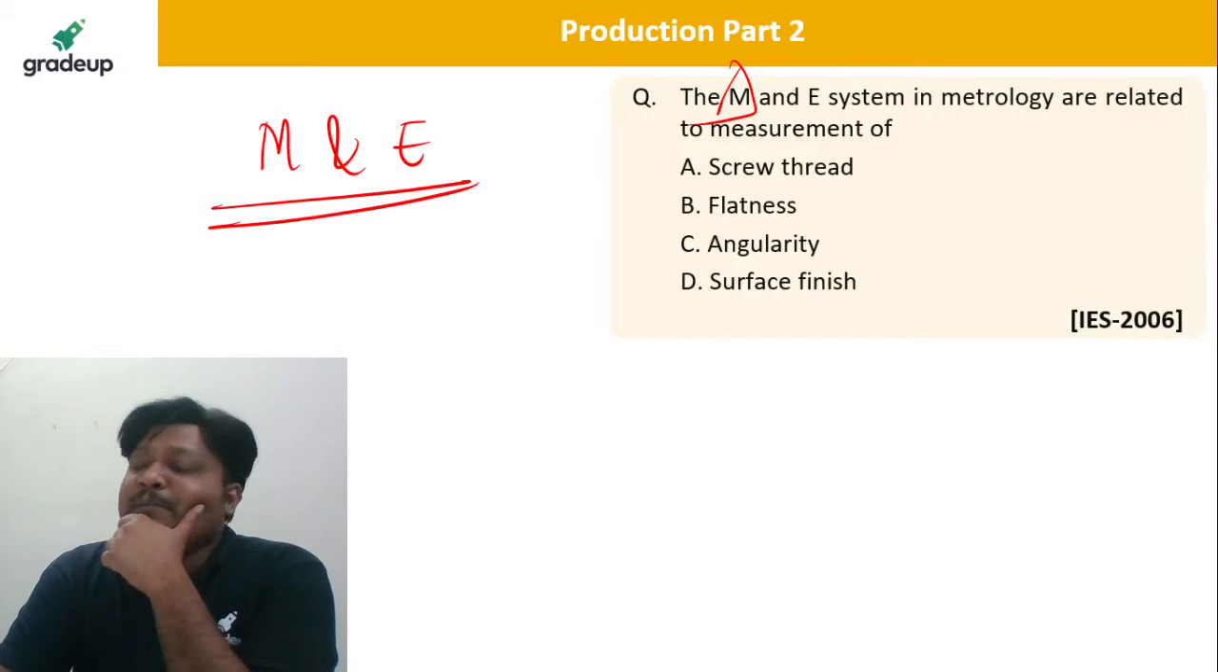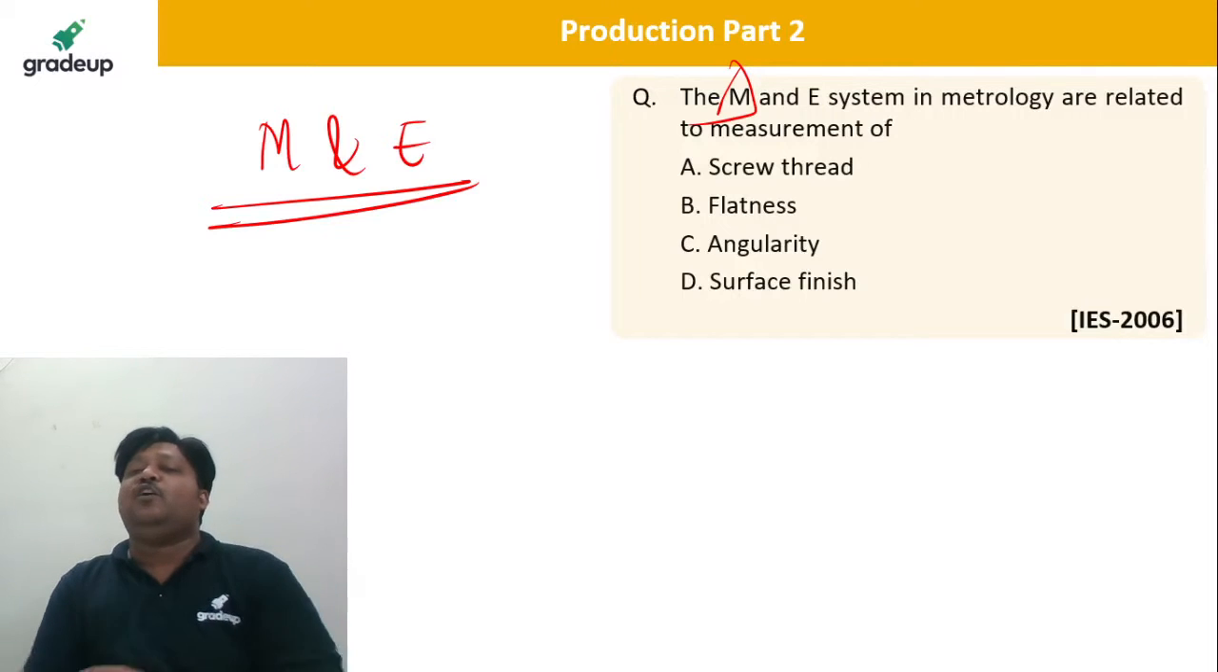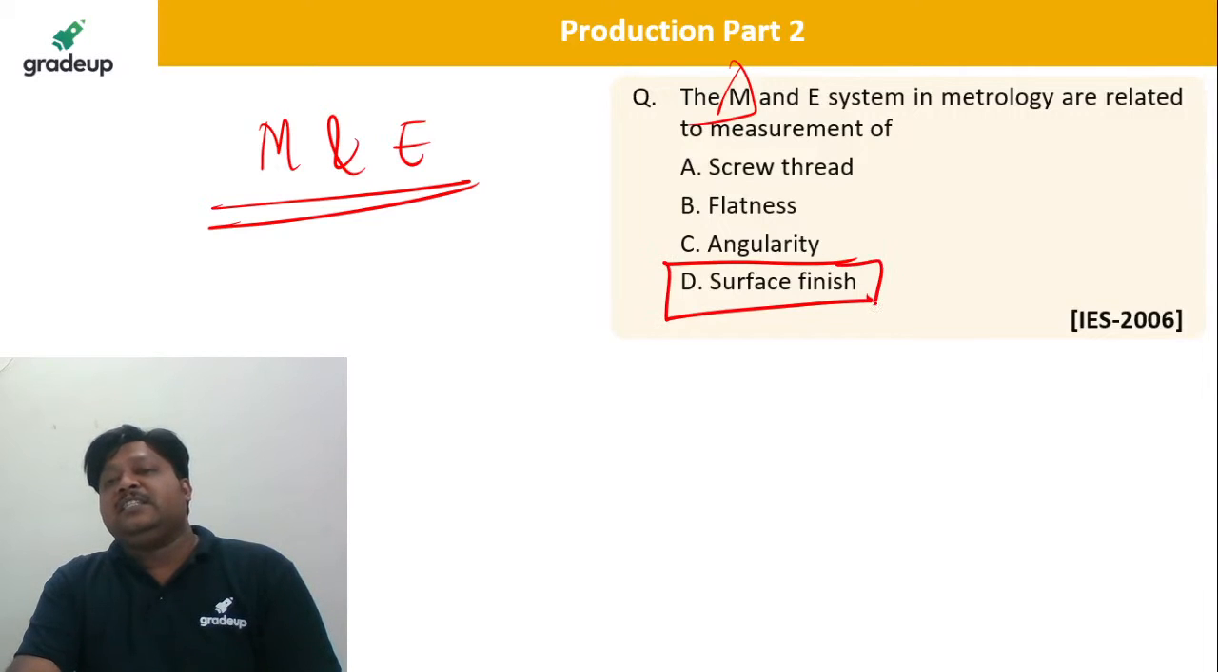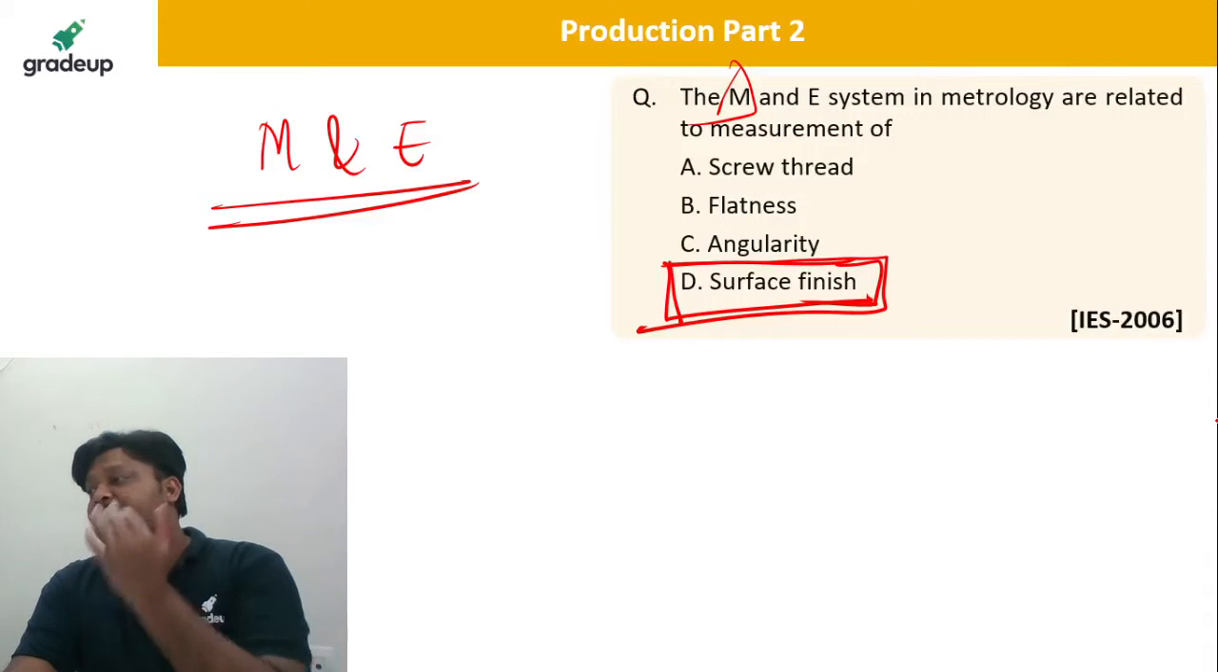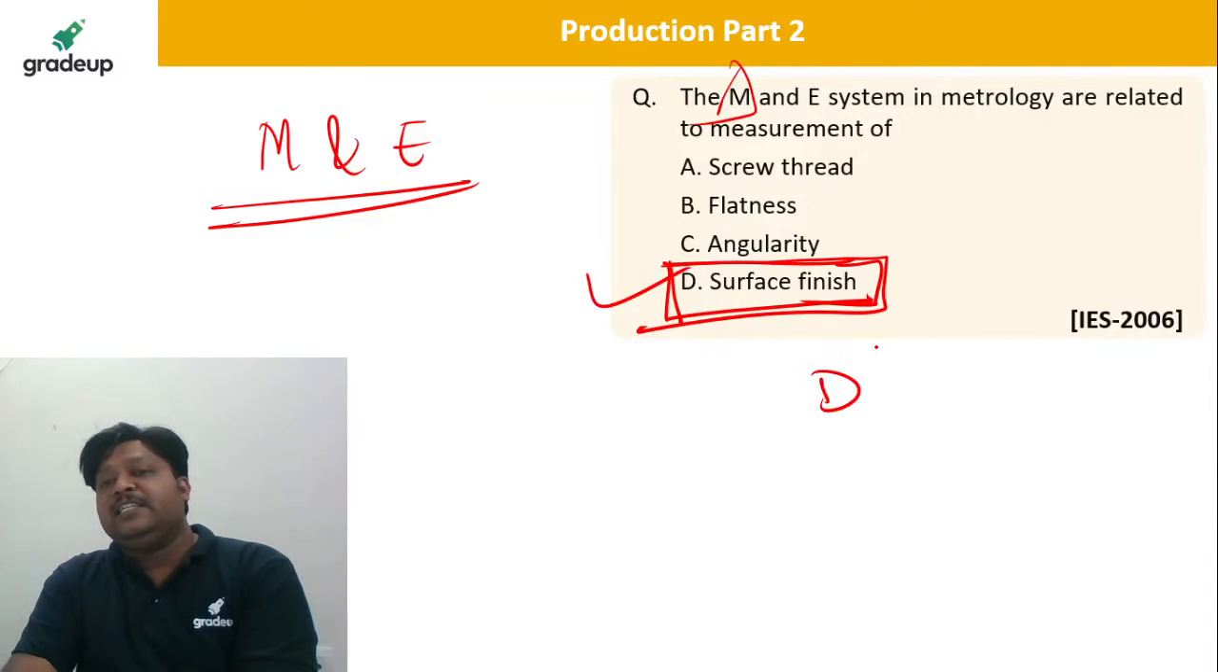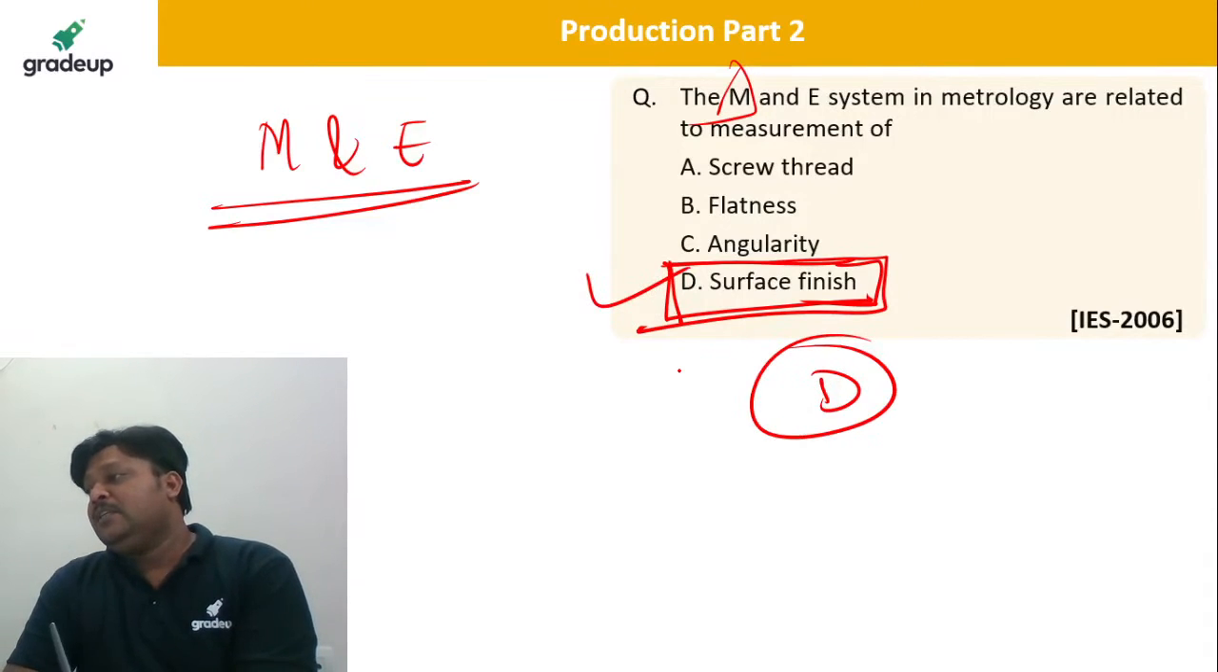So dear, this M and E system is basically used for the surface finish. In metrology, in the surface finish, these two systems, M and E, are related. D is the correct answer. Yes, Kamath, D is the correct answer, dear. Not about thread, it is a surface finish.